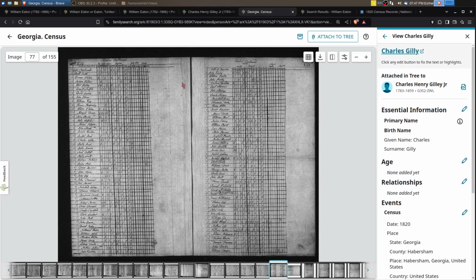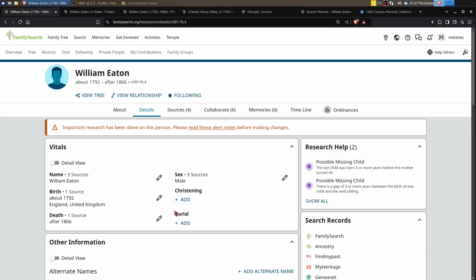All right, so let's go back here to William Eaton. This is what we know for sure on the William Eaton that we are researching. And we can say now that there was a William Eaton in Habersham County. But I wanted to see if I could find my William Eaton in 1820, 1830, and 1840 U.S. Census.